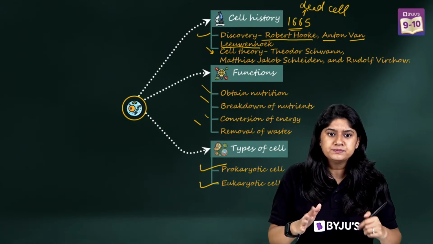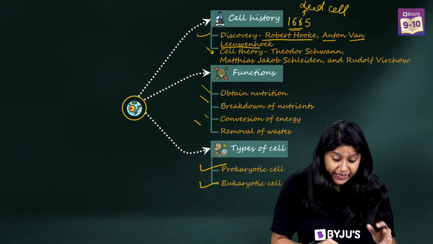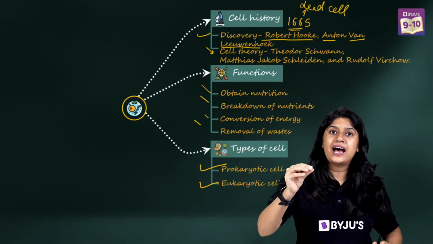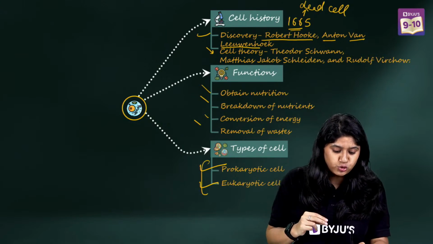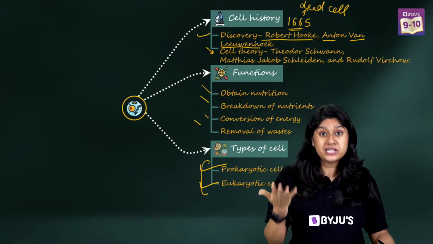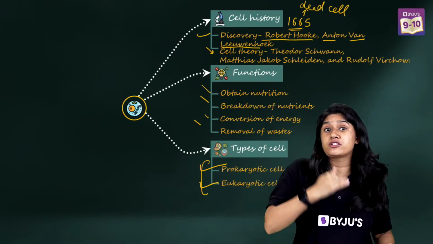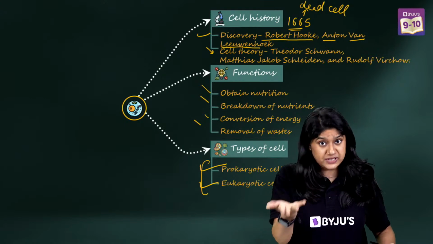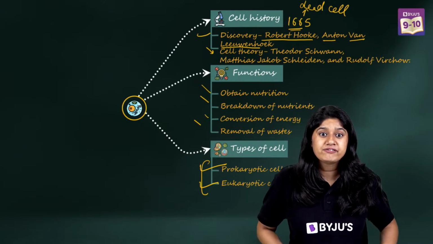Again, a very important question. The difference between these two comes, and the examples. The example of the prokaryotic cells is bacteria, and the example of the eukaryotic cells is plants and animals. Very good.